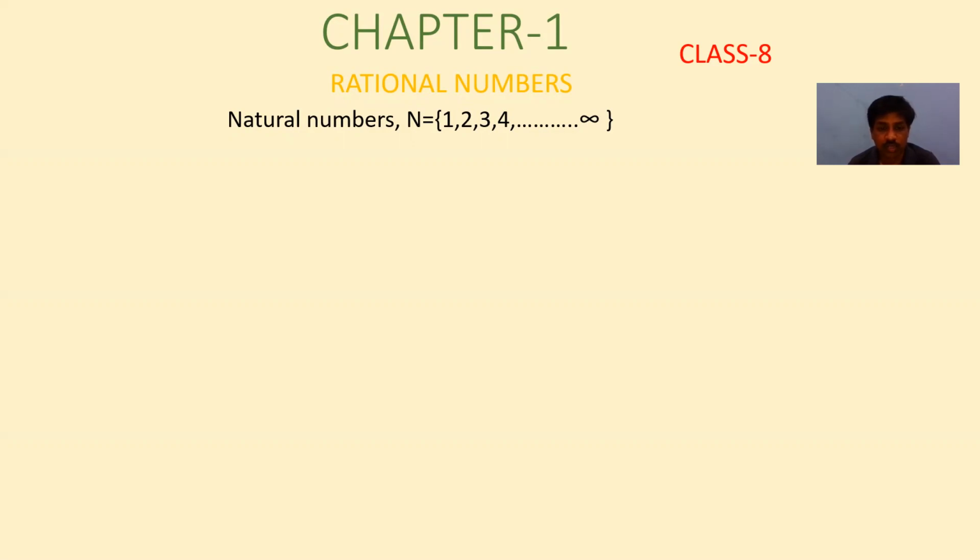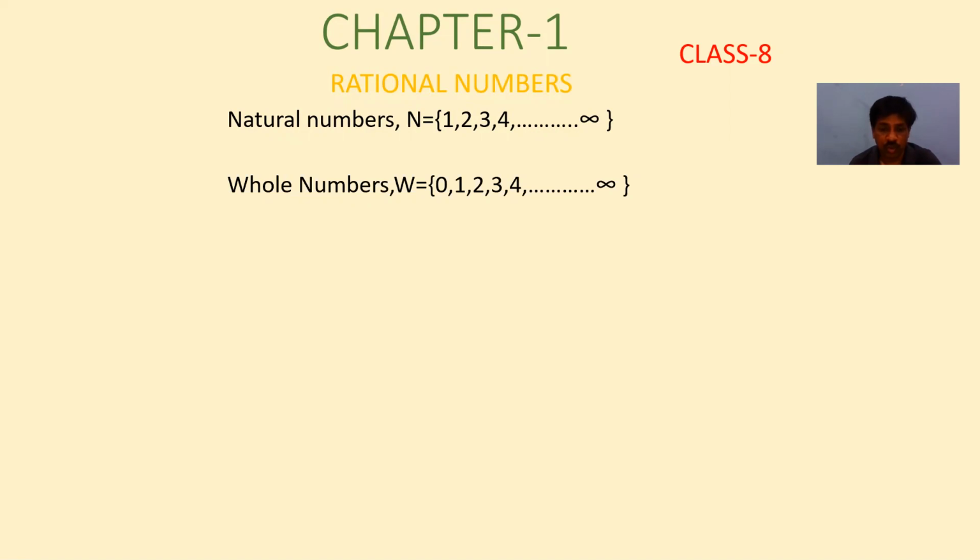In natural numbers, we have divided them into types: even numbers and odd numbers, that is one type. And next, prime numbers and composite numbers. We studied all these in class 6. Next, whole numbers. To the set of natural numbers, if we include 0, then that set becomes whole numbers. Whole numbers are denoted by the letter W.